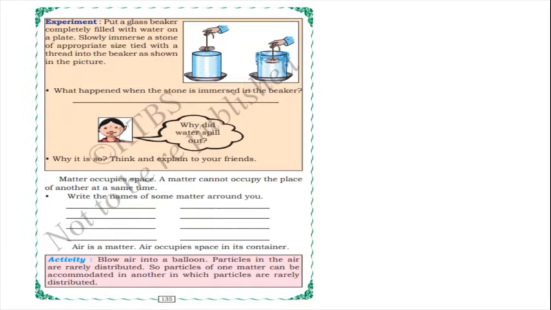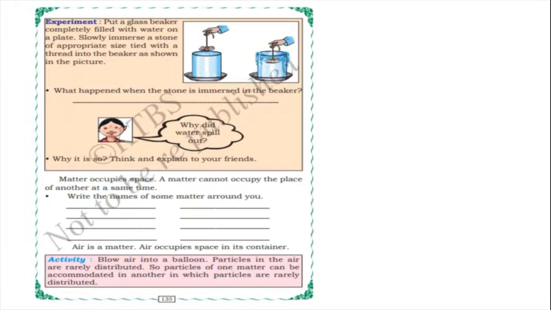Put a glass beaker completely filled with water on a plate. Slowly immerse a stone of appropriate size tied with a thread into the beaker as shown in the picture. Okay, so this is one experiment. And next, what happened when the stone is immersed in the beaker? So in one beaker water is there, and below that beaker a plate will be there. So what should we do? Slowly immerse a stone of appropriate size tied with a thread. So after that what will happen?